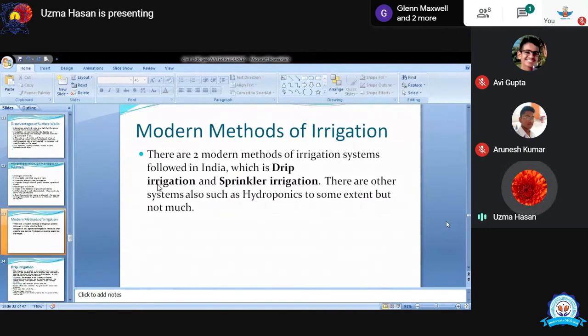Next is the modern method of irrigation. Okay, what were the old methods of irrigation that we have studied so far? Please tell me. Class 10. Yes, ma'am. Okay, Kushal? Am I audible, Kushal? Yes, ma'am. Please tell me, son, the old irrigation methods in India that I have described so far, please tell me their names.